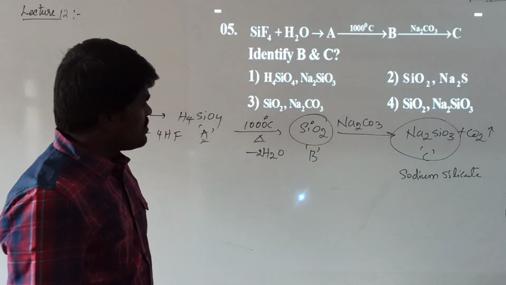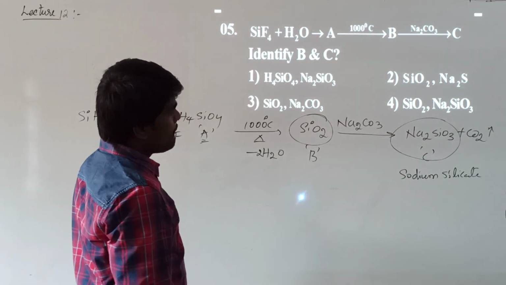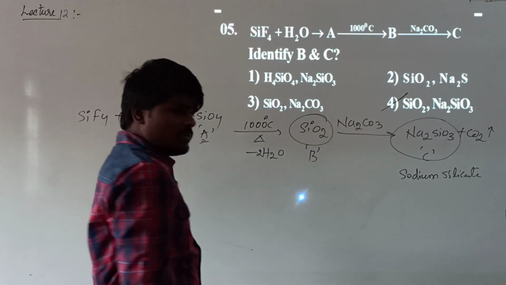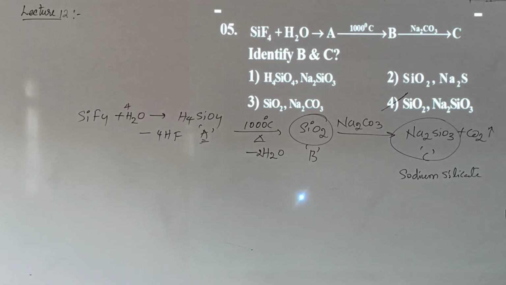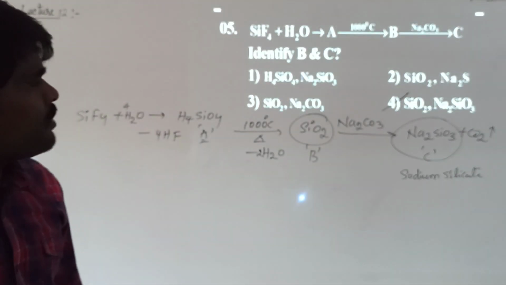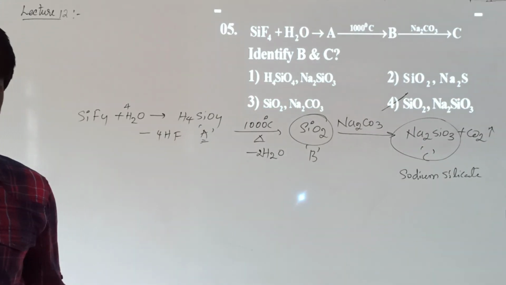So, what is your answer? The fourth option is the right option as per the given equation. This type of question comes up more often, so you should have awareness of how to complete the given chemical equation. If you make any mistake in the prediction of this A, B, C, your answer will ultimately go wrong.